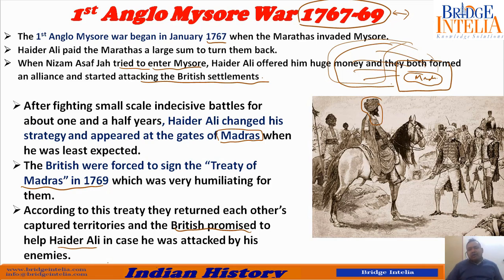So this is how the first Anglo-Mysore war ended. How did it end? You can say Hyder Ali won. Why did he win? Because he forced the British to sign the treaty. The British did not approach him for peace. He forced them. So the first Anglo-Mysore war was won by Hyder Ali.